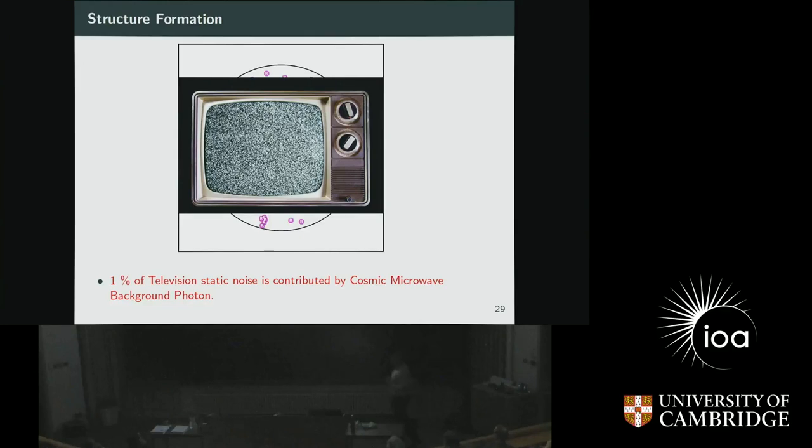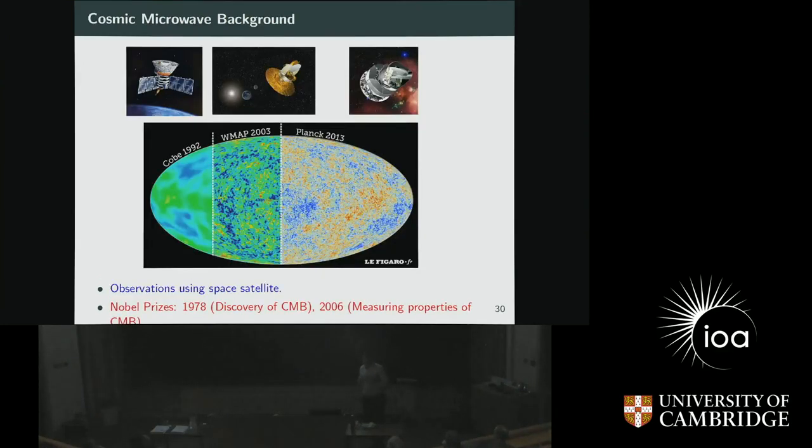And we have seen this signal also using satellites. For example, we have 3 satellites: COBE in 1992, WMAP in 2003, and Planck in 2013. And in all of them, we detect these signatures of the cosmic microwave background. So this is when there was a separation of the electrons and protons. I mean, when there was a recombination of electrons and protons.